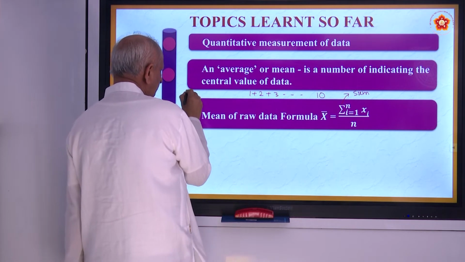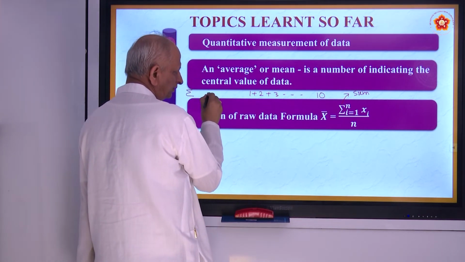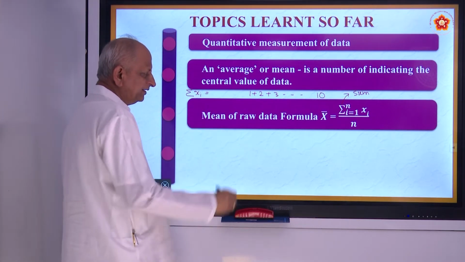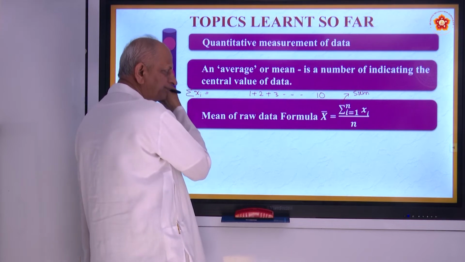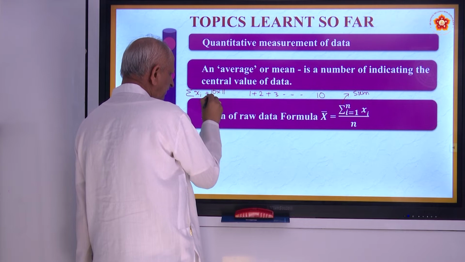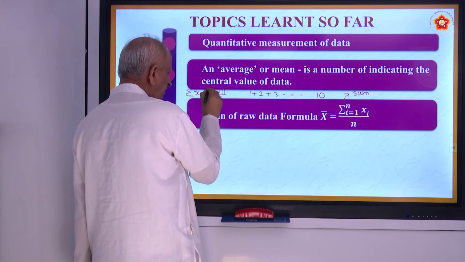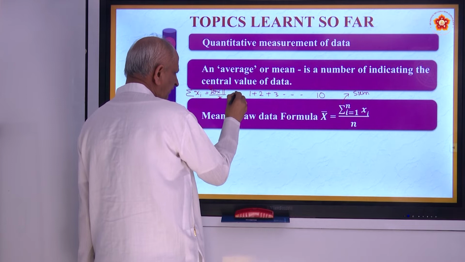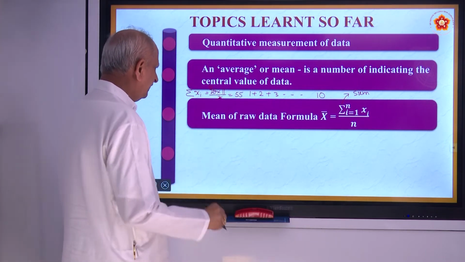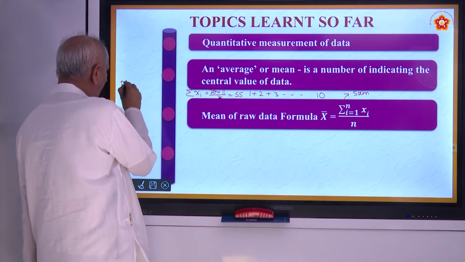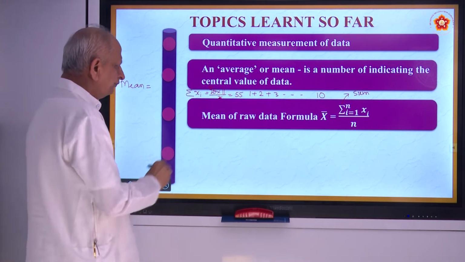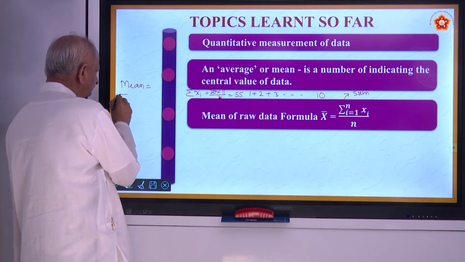So, here sigma xi becomes, there is a formula for that, n into n plus 1 by 2. N is 10 into n plus 1 is 11 by 2. 2 fives are 10, so 5 elevens are 55 it comes. That is the sum. Divide by the number. So, mean or average is equal to sigma xi by n.